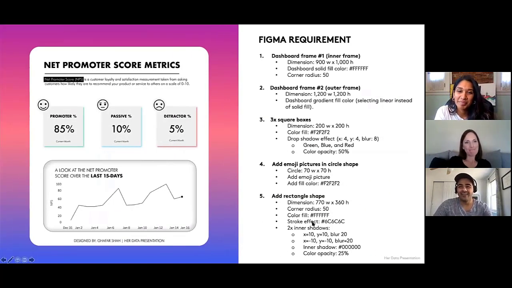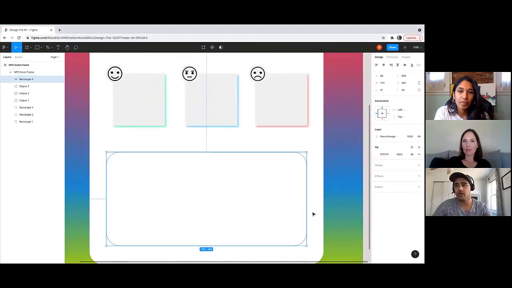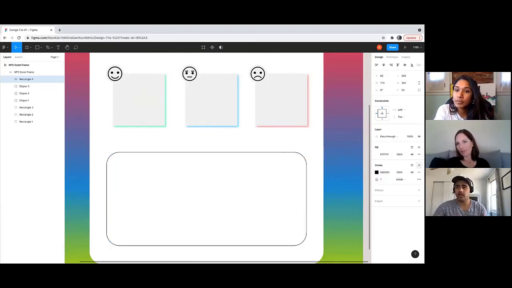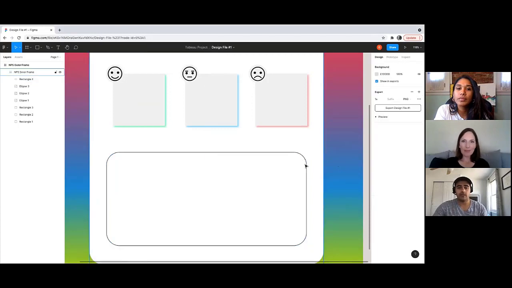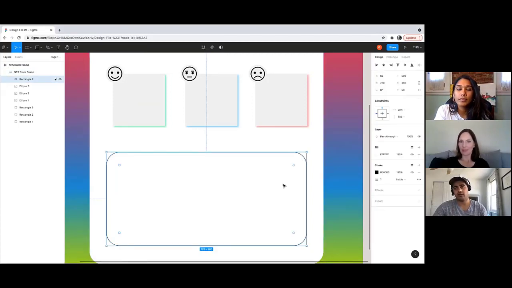It's weird. Stroke effect. Okay, so the stroke effect sounds kind of fancy, but it's really just the border around the shape. Here on the slide, you see how there's a light gray border around this rectangle? That's what the stroke effect is. Let me show you. If I click on the shape, there's an option that says stroke. It's not effects, right? Effects is where we added the inner shadow and the drop shadows. To add the stroke effect, just click on this plus sign, and now you see how it added that border around the shape. So that's what the stroke effect does.